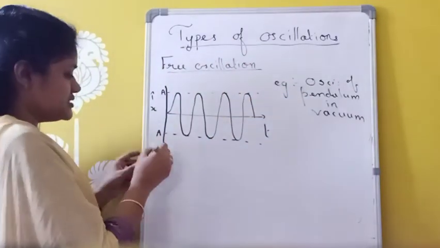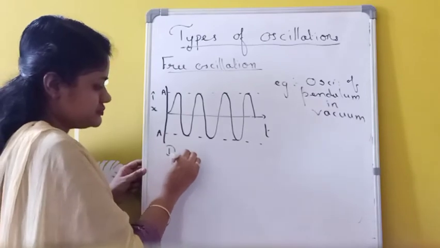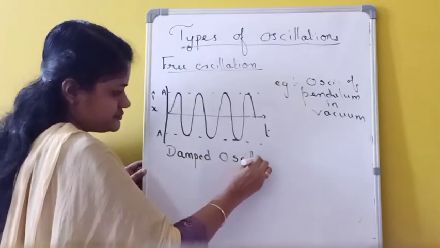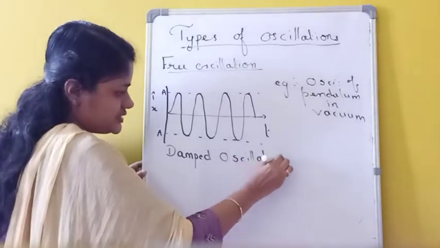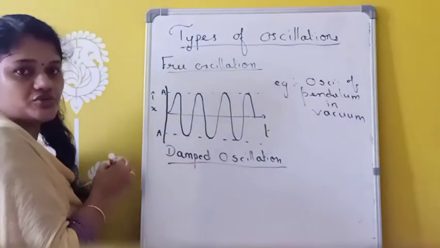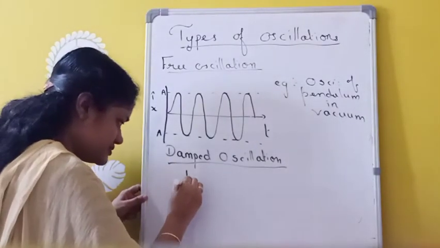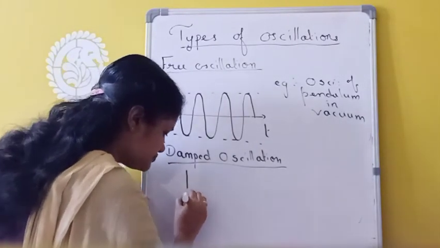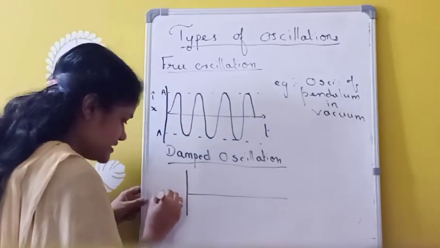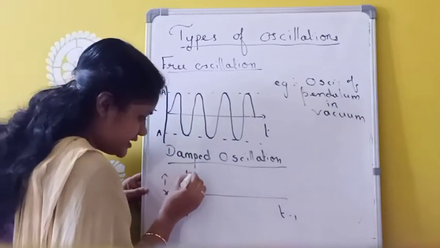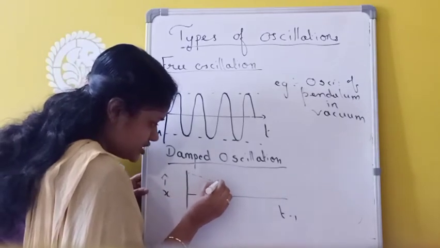Okay, so next one is the damped oscillation. In the case of damped oscillations, I told you the amplitude gradually decreases with respect to time. Here we have displacement and here time.